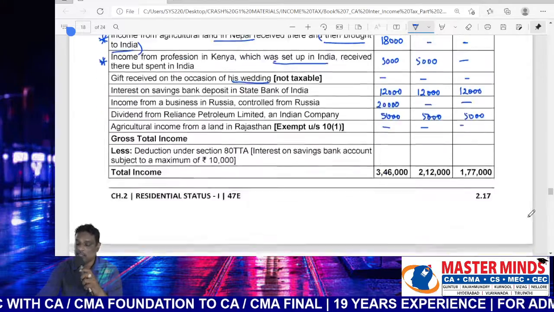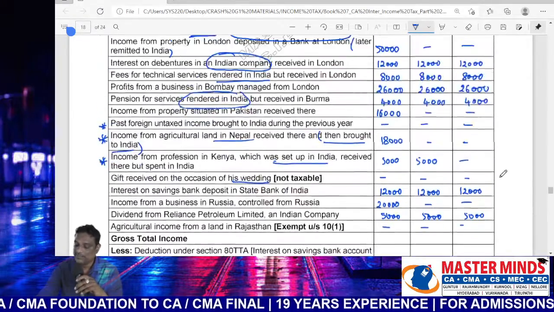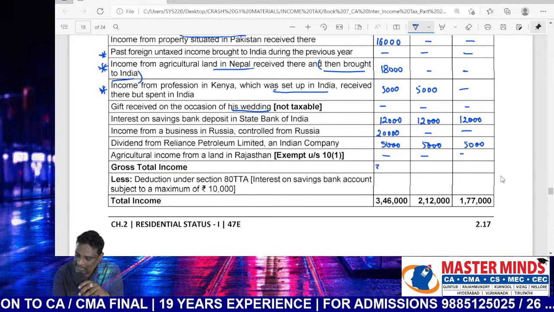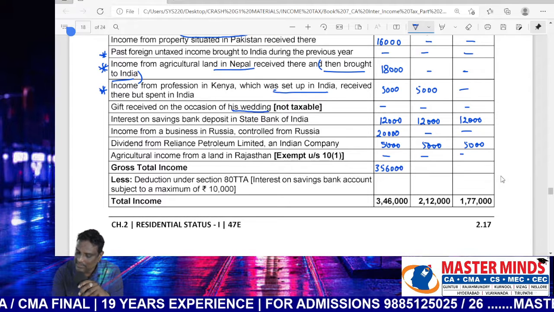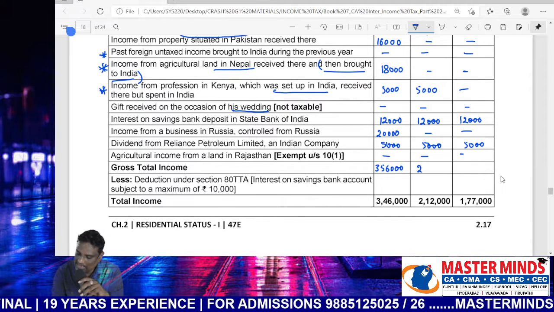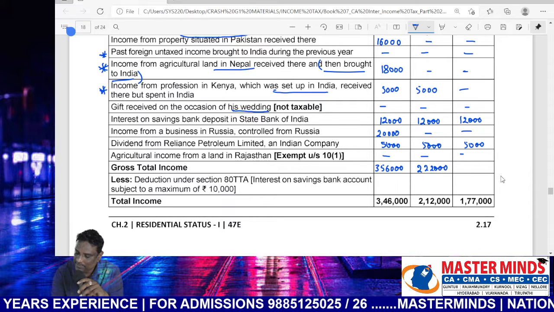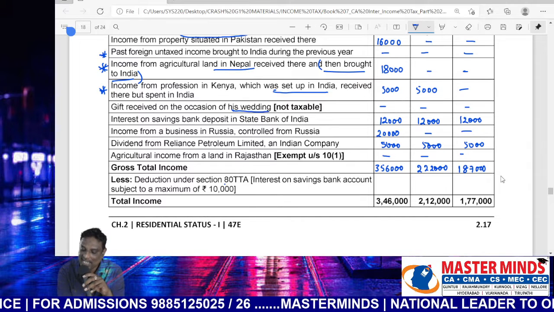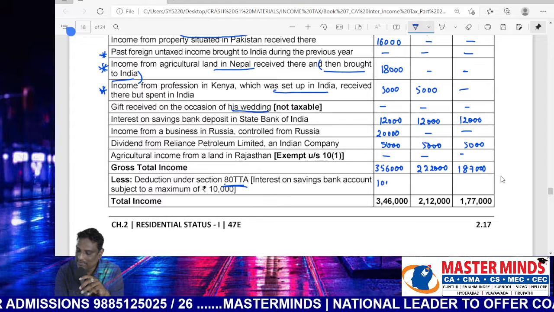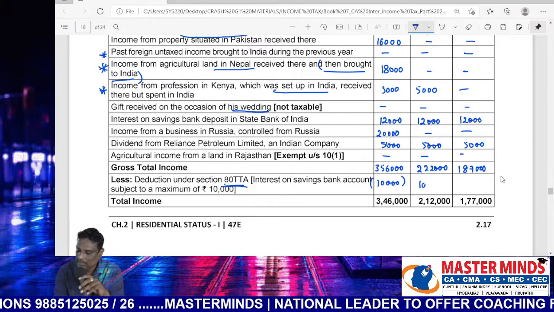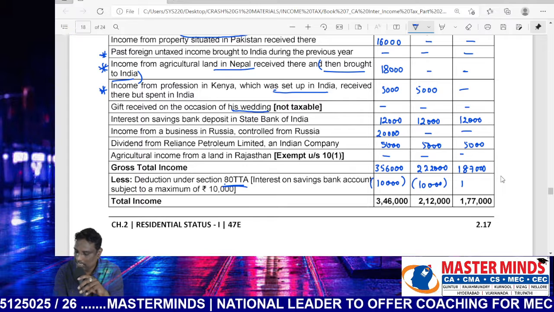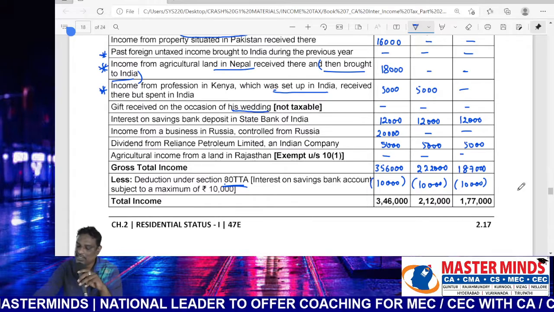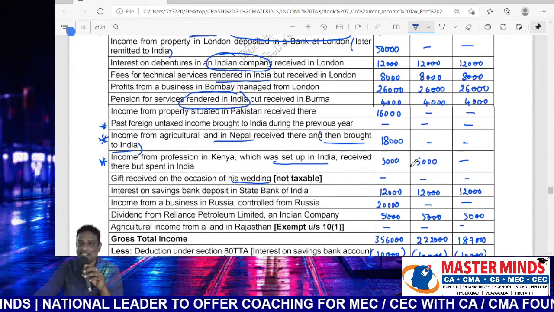Have you understood? So, gross total income 3,56,000. Next one, 2,22,000. Next one, 1,87,000. Minus chapter 6A deduction under section 80TTA up to 10,000. Therefore, net income is equal to 3,46,000, 2,12,000, 1,77,000.